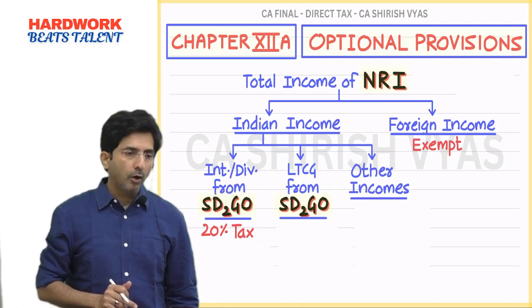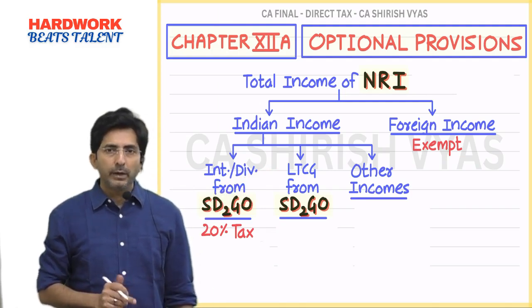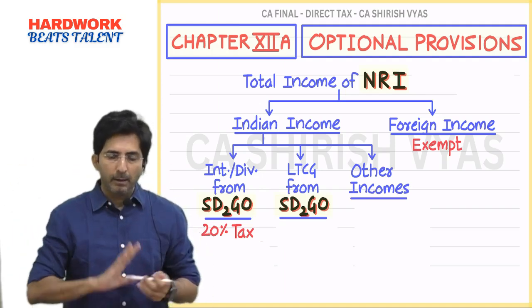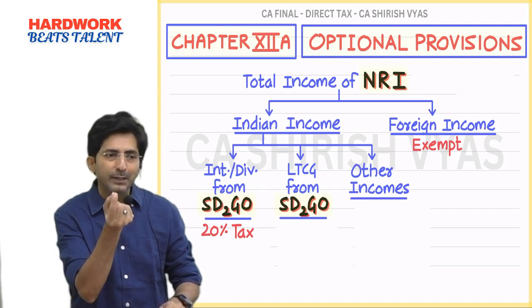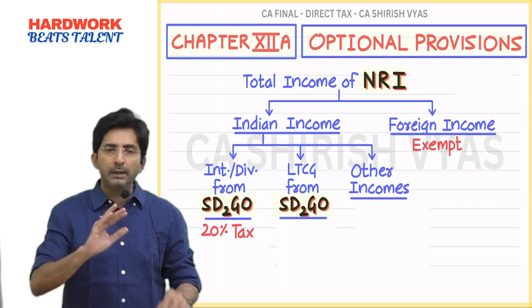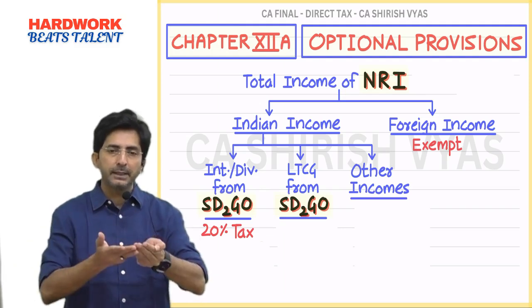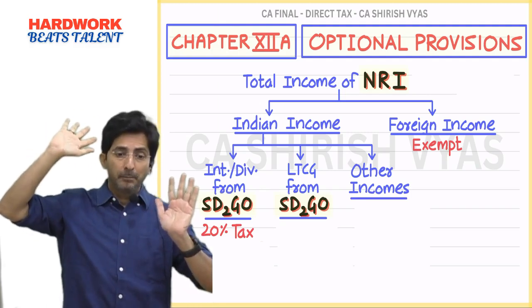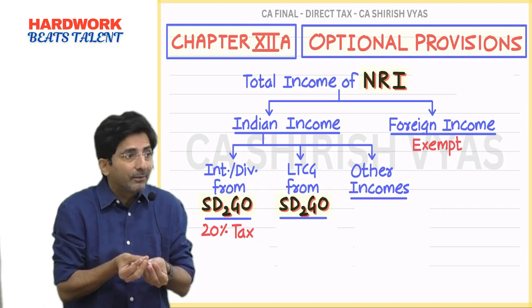Yes, a non-resident can say 20% is why it is concessional. Under slab rate, up to one level it is 0% only. Tell me, how does slab rate operate? Up to one level 0, then 5%, then 20 and then 30. 30% is horrible, but 0% is so attractive.